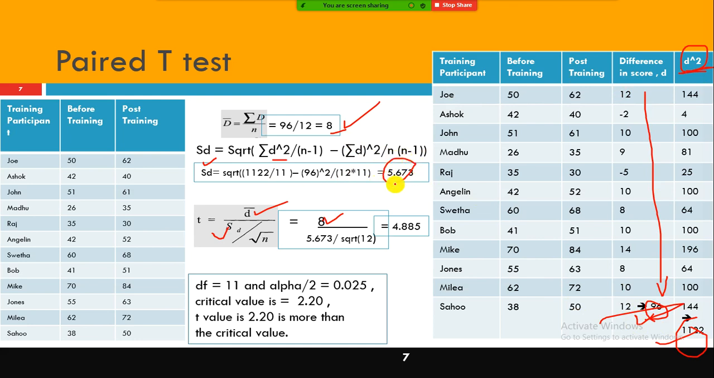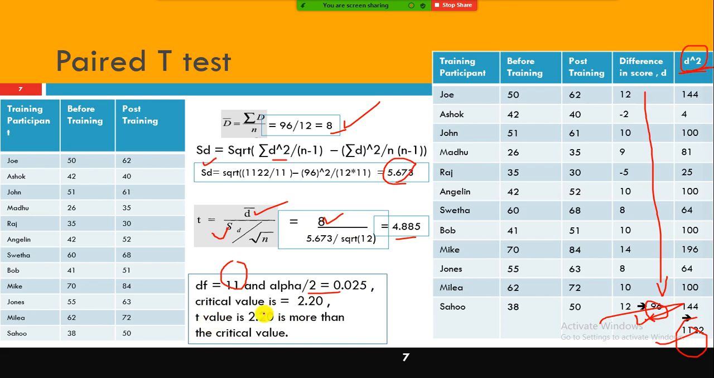You got this value, 5.673. We simply plug that value into the denominator, and square root of 12, since the total number of samples is 12, we got 4.885. The degrees of freedom is 11, and alpha by 2, since we conduct a two-tailed test. The critical value is 2.20, and the t value is 4.885.